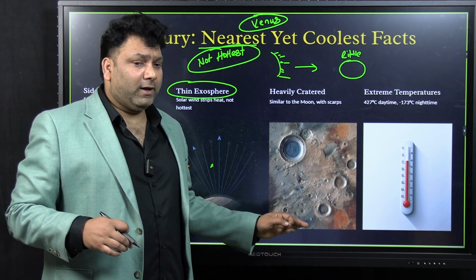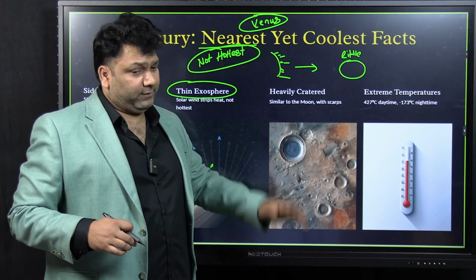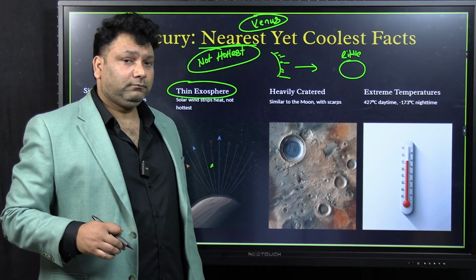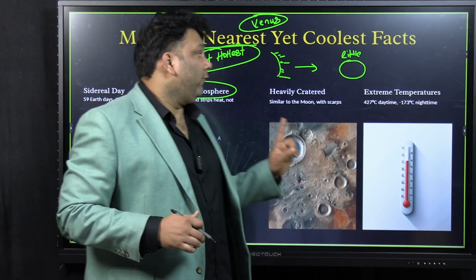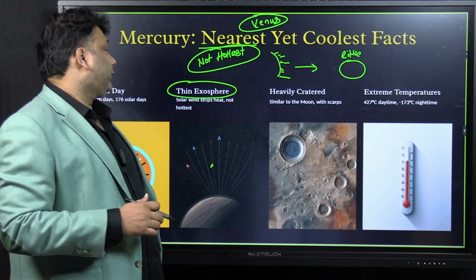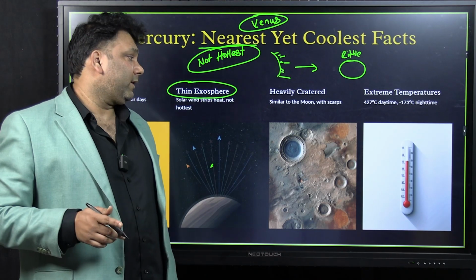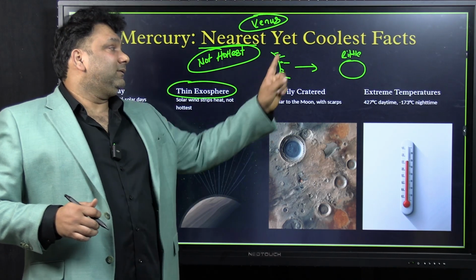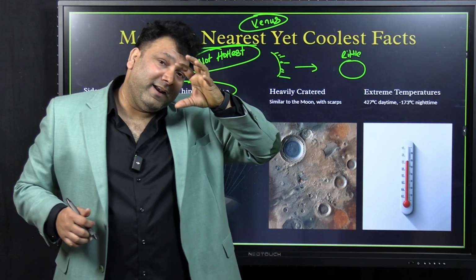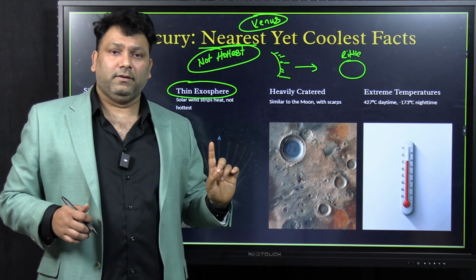So PMK booklets में lot of information is there. So I'm just brushing all your concepts. Okay. So few things which you have to remember here is, firstly, the solar wind has stripped off the gases. First point which you have to remember. Second one, it has very little gravity. So that's why also the gases have been stripped.